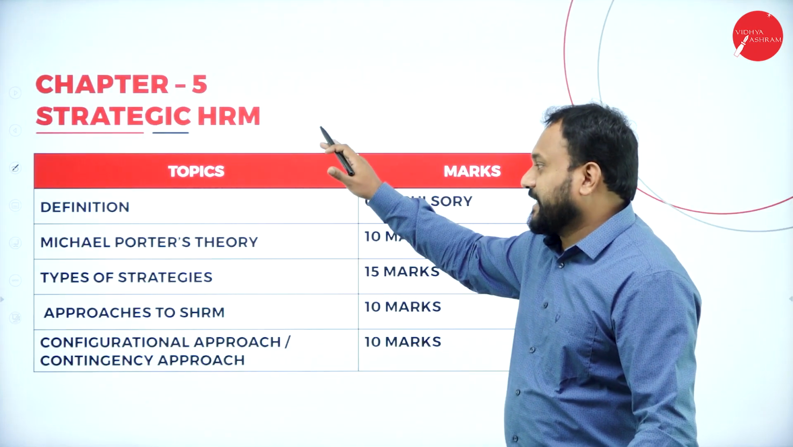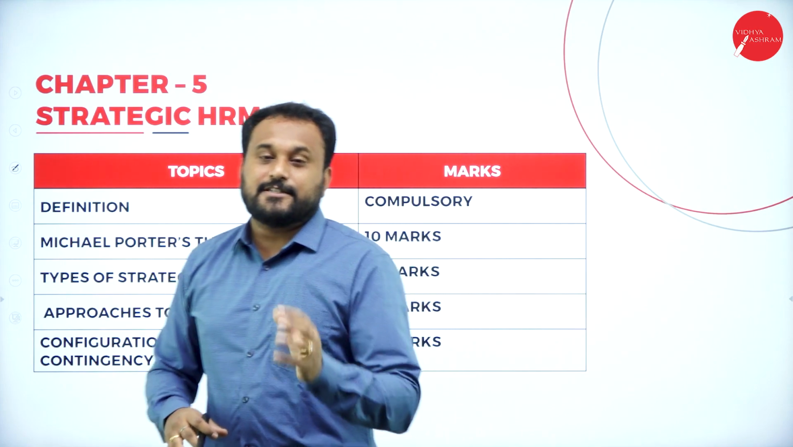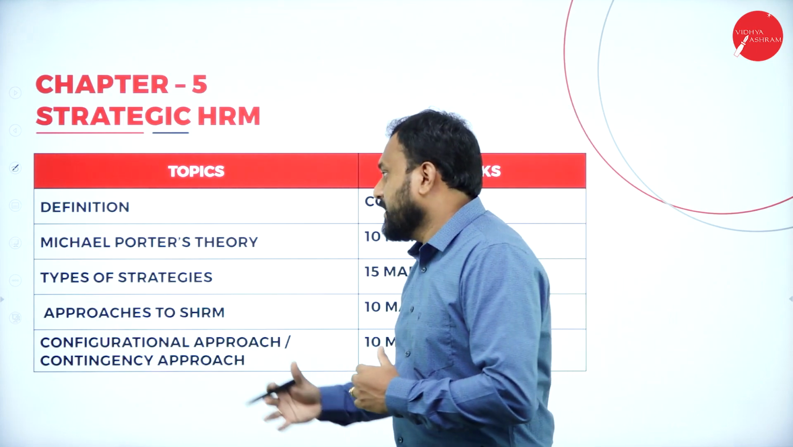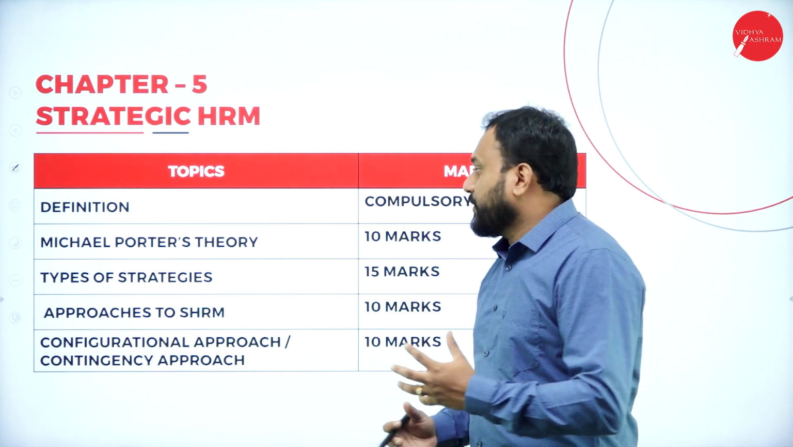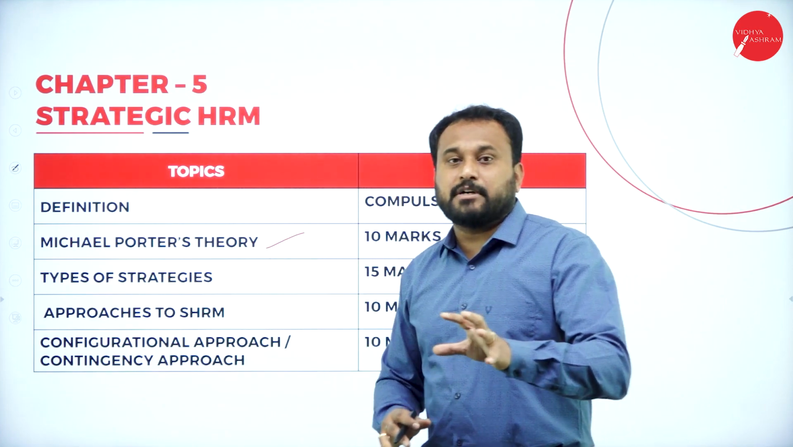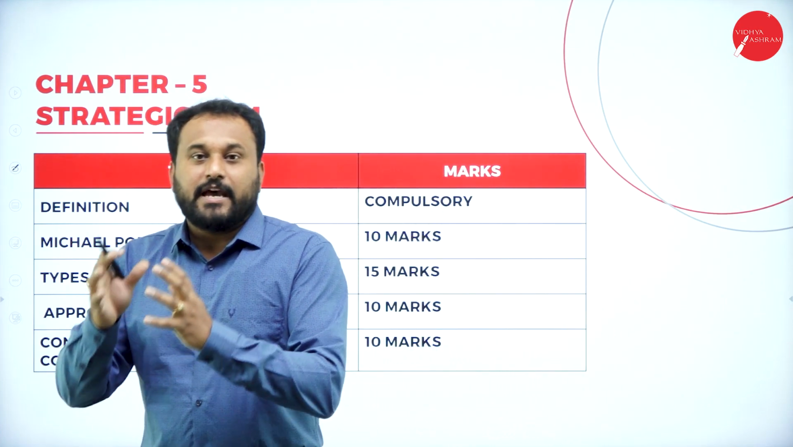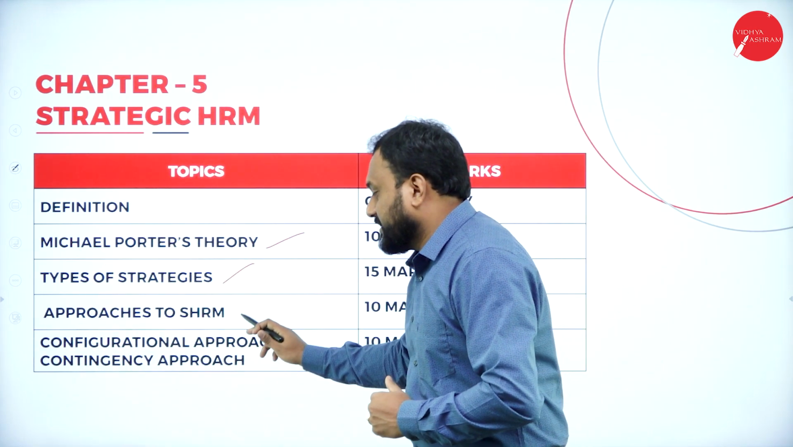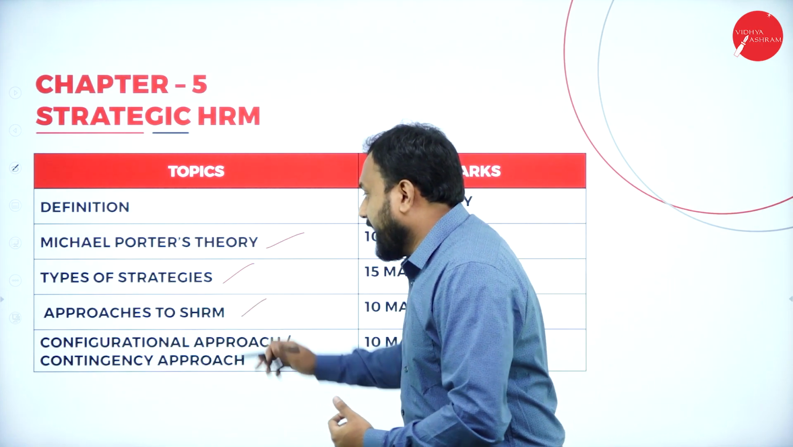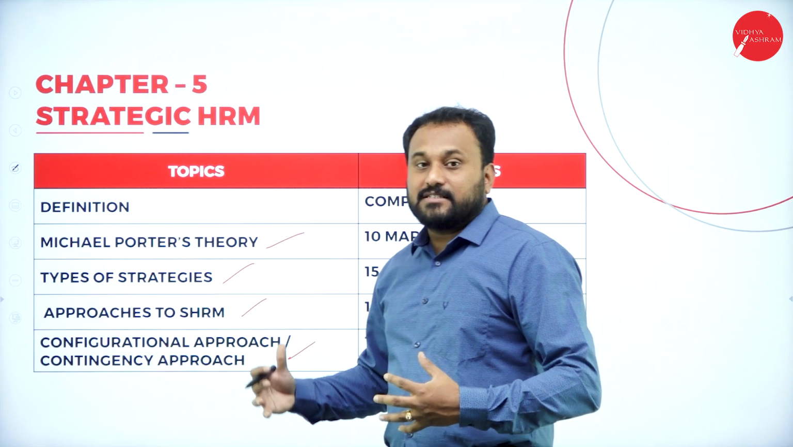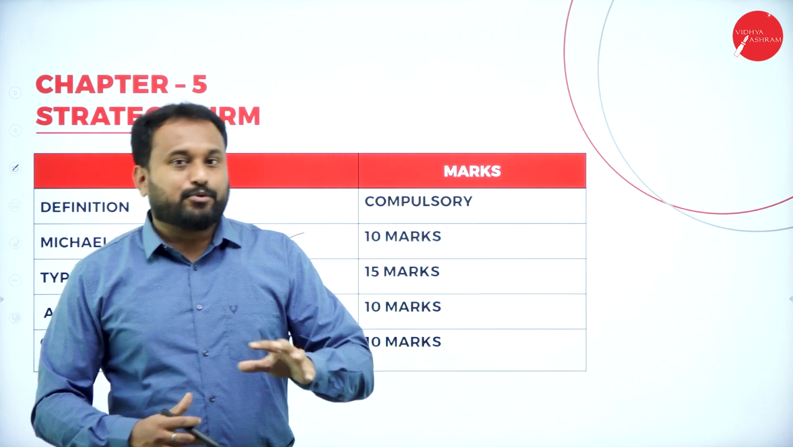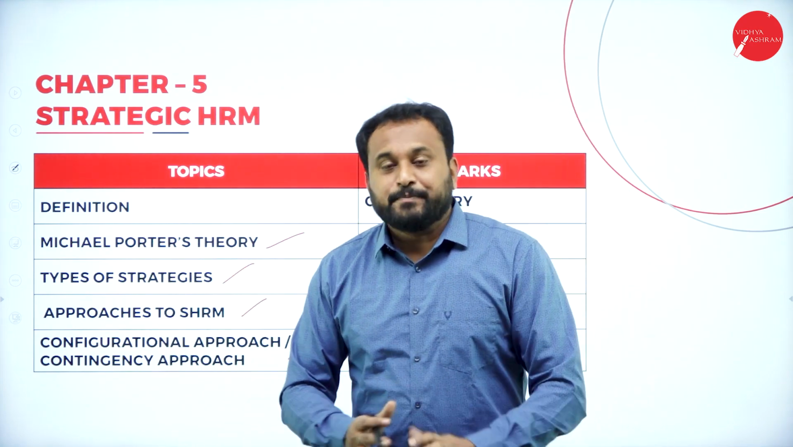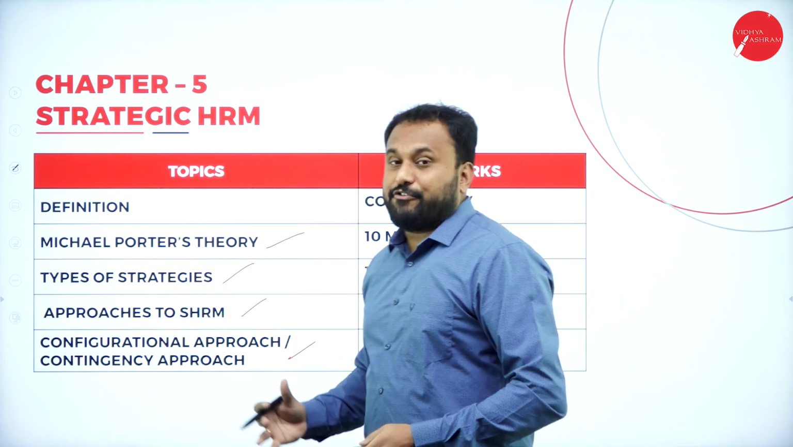Next one we have is the strategic HRM. Now this chapter is all about strategies, and you will be learning more about the theories of people who have given the strategic human resource management. One of the theories is Michael Porter's theory, very, very interesting and easy to remember. I'm going to give you all the shortcuts to learn and remember Michael Porter's theory as well. Next one we have is the types of strategies, approaches to SHRM, and the configural approach and contingent approach. There are 2 approaches. Any one of the approaches will come definitely for the 10 marks question, and you will be able to write the answer very easily. These are the chapters and these are the topics which are very, very interesting.